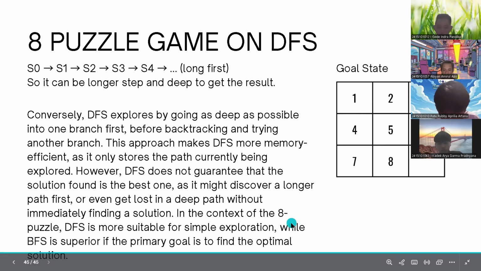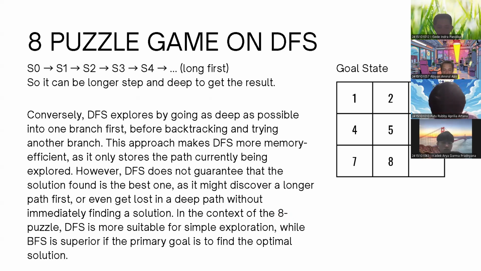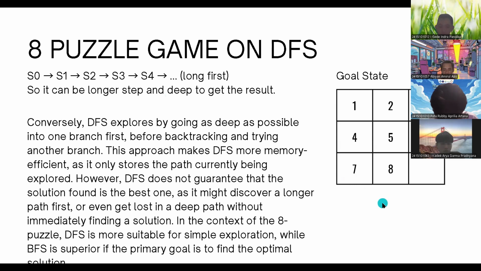So in the context of the 8 puzzle, DFS is more suitable for simple exploration, while BFS is superior if the primary goal is to find the optimal solution. DFS does not know which is the best path, and just tries one path until it runs out.